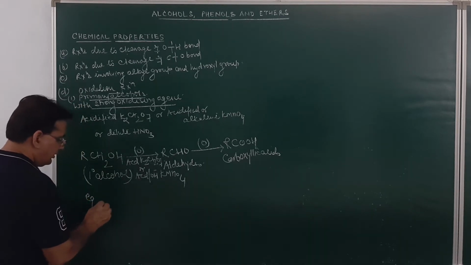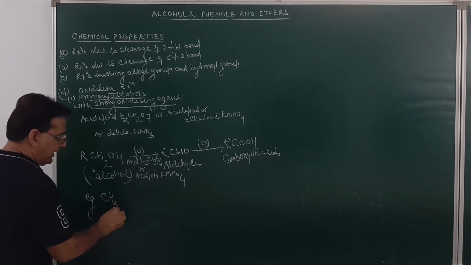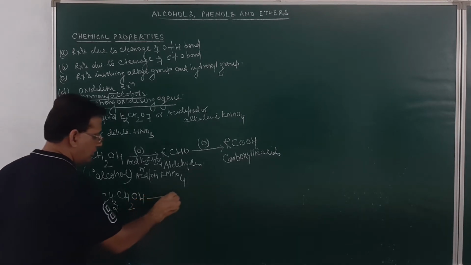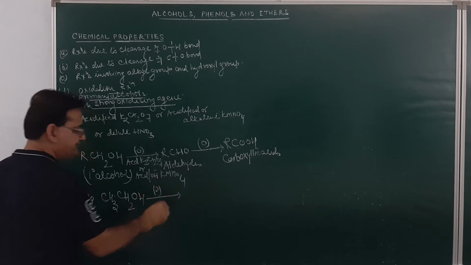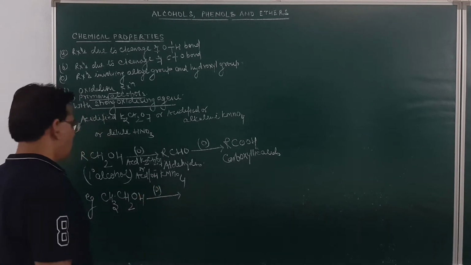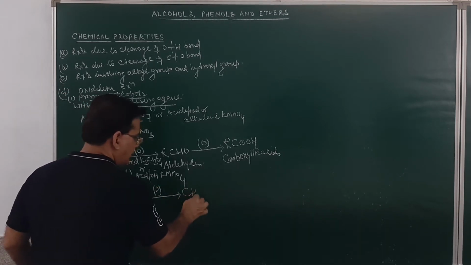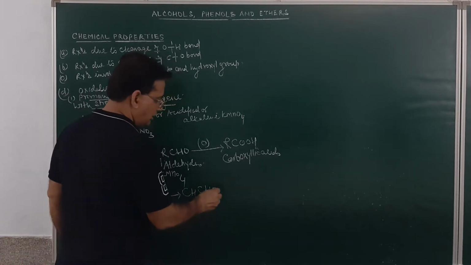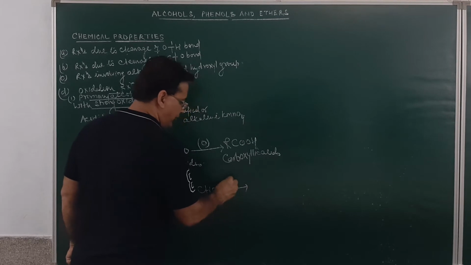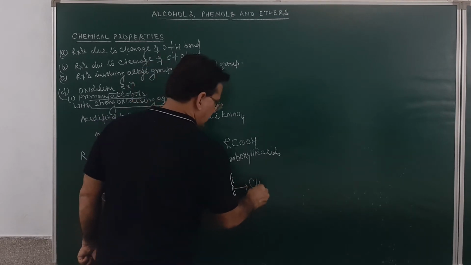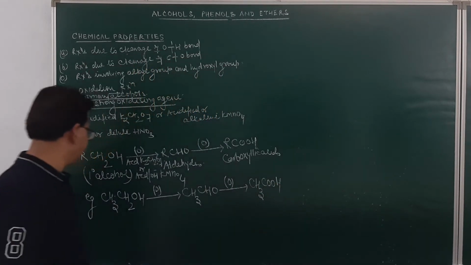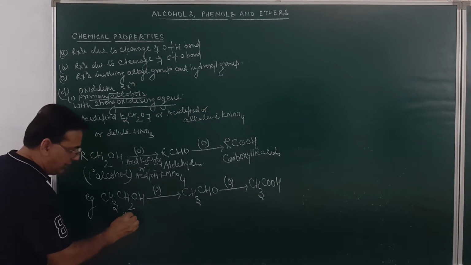As for example, if you take ethyl alcohol, on oxidation it may result in the formation of acetaldehyde. This acetaldehyde on further oxidation may result in the formation of acetic acid. Ethyl alcohol is having how many carbon atoms? 2.